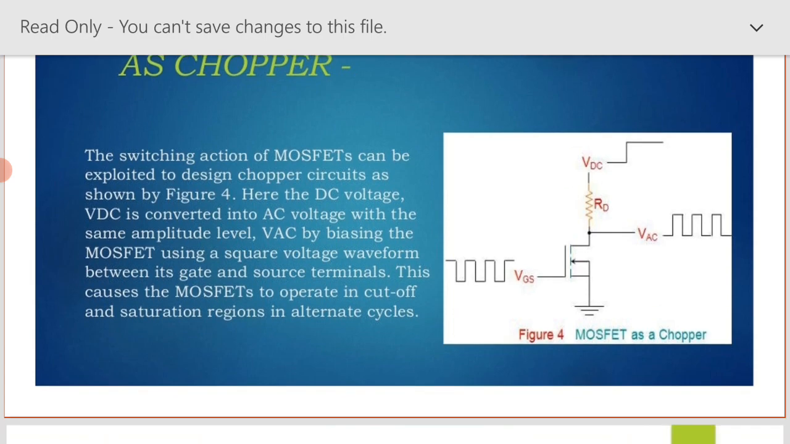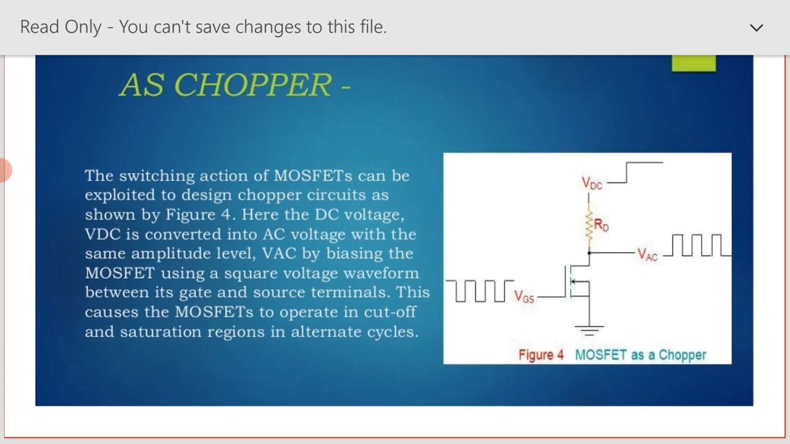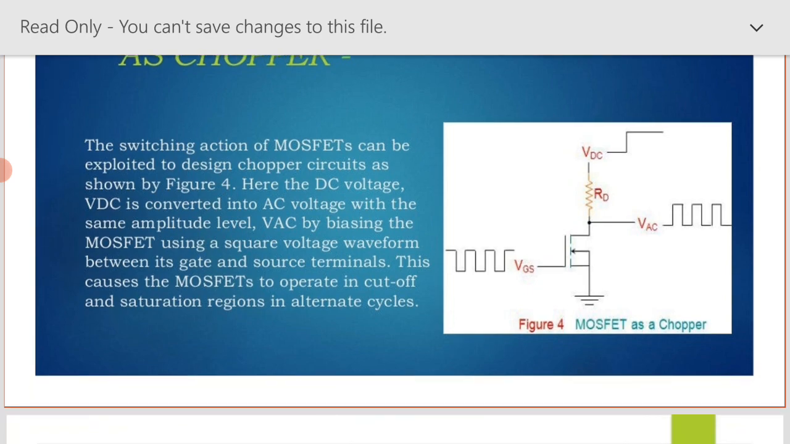The second application of MOSFET is as a chopper. The switching action of MOSFET can be exploited to design a chopper circuit, as shown in the figure. Here the DC voltage VDC is converted into AC voltage with the same amplitude level VAC by biasing the MOSFET using a square voltage waveform between its gate and source terminals. This causes the MOSFET to operate in cutoff and saturation regions in alternate cycles.